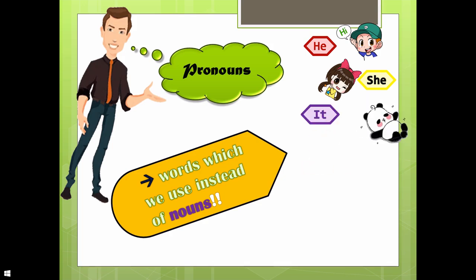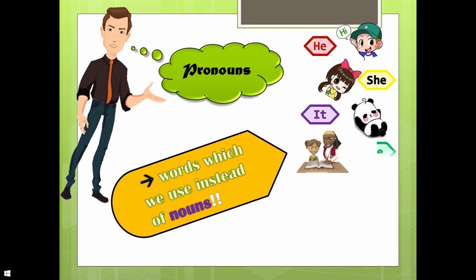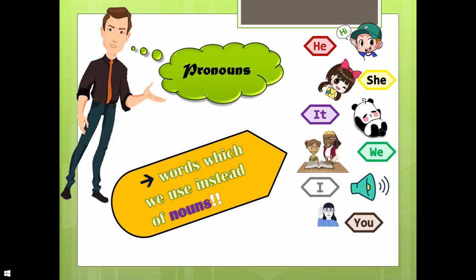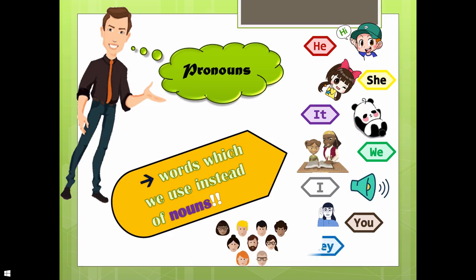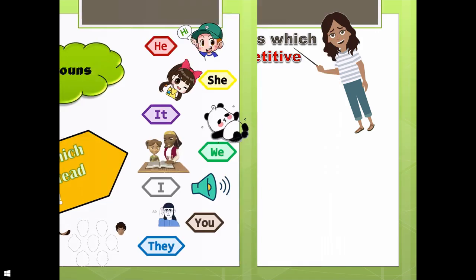For example, if I am going to say that this pencil belongs to Ikra Asif, instead of writing pencil, what can you use? It belongs to Ikra Asif. Right? Now, for the other person, including the speaker, what do we use? We. For speaker, we use I. And for listener, we use you. For many people, we use they.